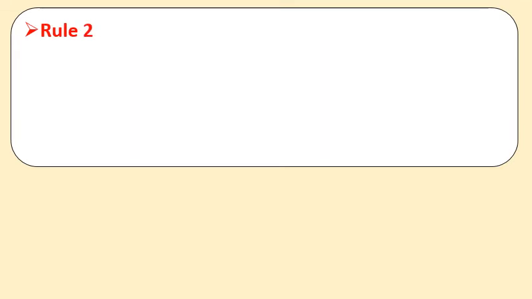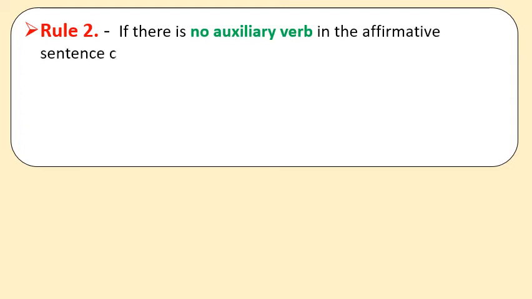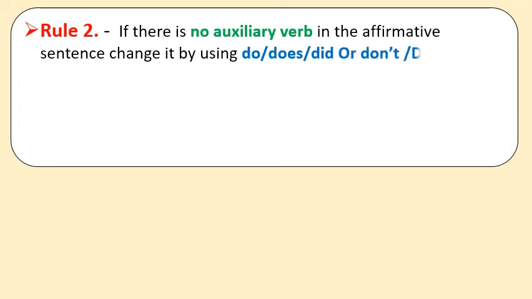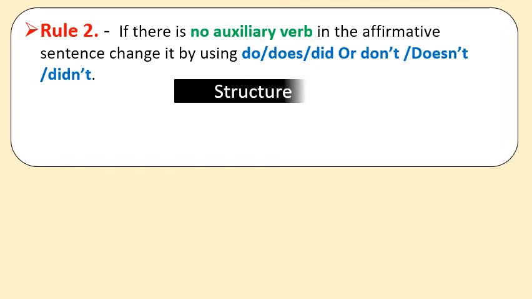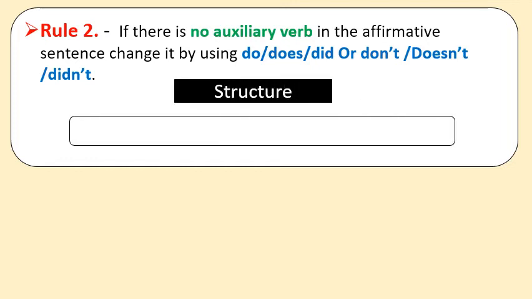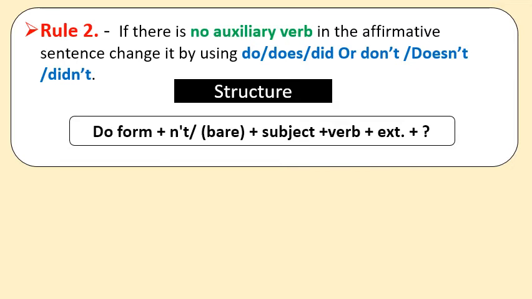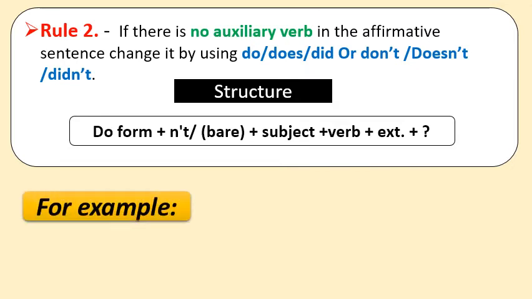So now let us see rule number 2. If there is no auxiliary verb in the affirmative sentence, change it by using do, does, did or did not, does not or didn't in the interrogative sentence. So the structure of the interrogative sentence will be do form plus not or bare plus subject plus verb plus extension plus question mark.